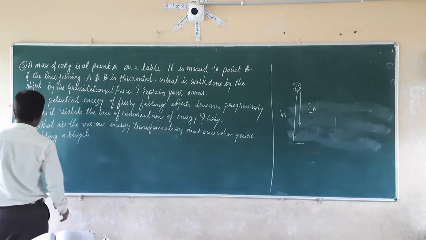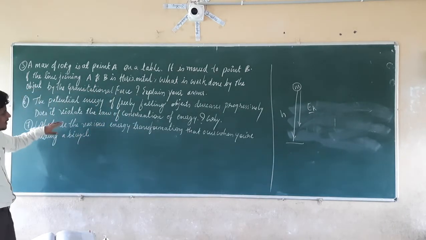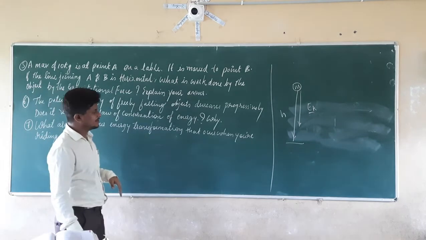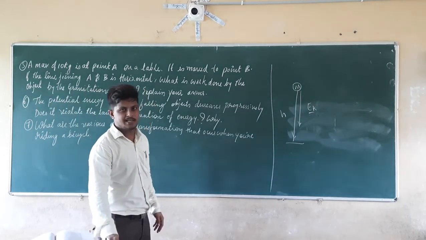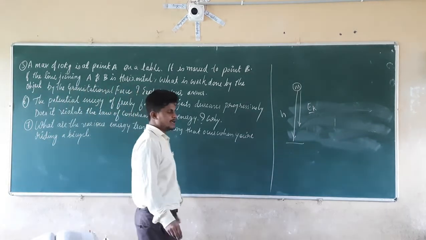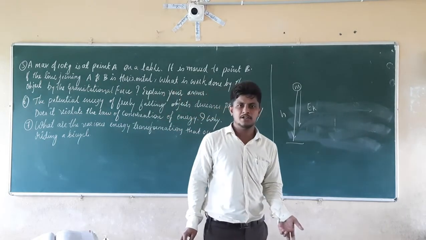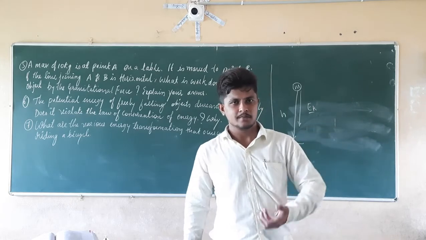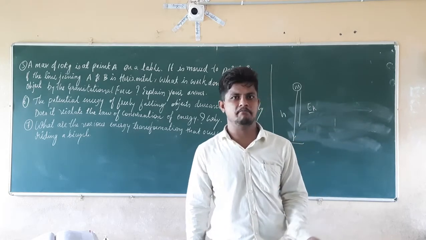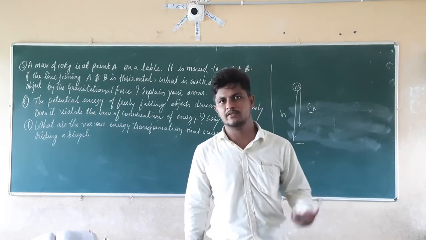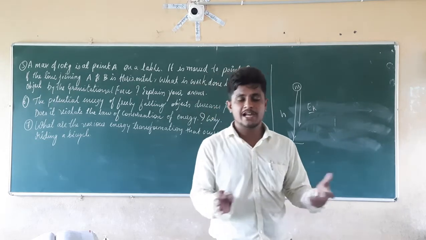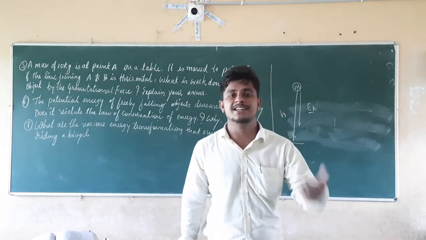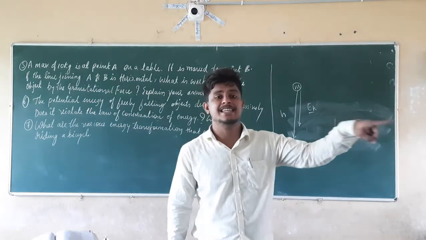So let us consider question number 7 now. What are the various energy transformations that occur when you are riding a bicycle? First of all, we eat food. That food is absorbed into the blood by the blood capillaries, by the villi present inside our small intestine. That food is getting converted into energy in cells.